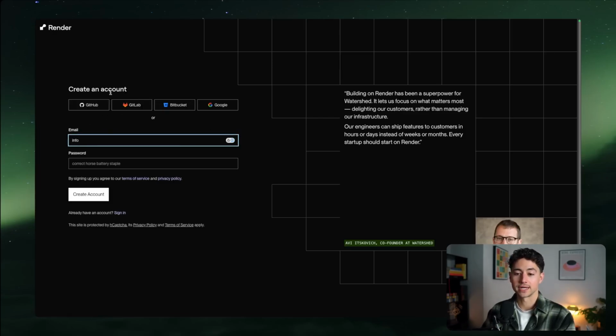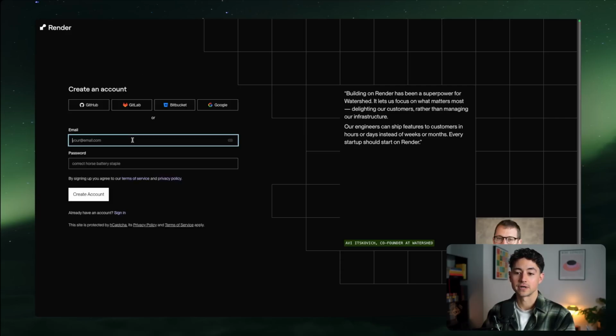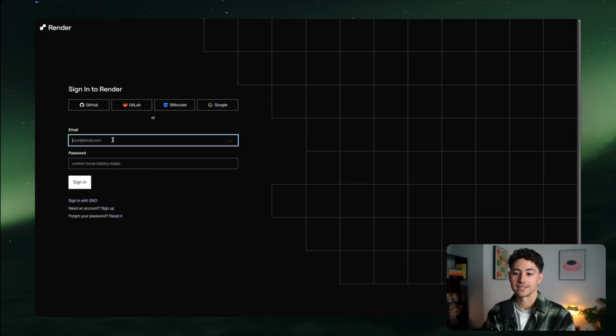So first things first, just create an account over here. Now, I already have an account, so I'm just going to put in a fake email address and a fake password. We're going to click Create Account. They're going to ask you to verify your email next. Since I've already done all of the sign up, I can go and sign in with my account.